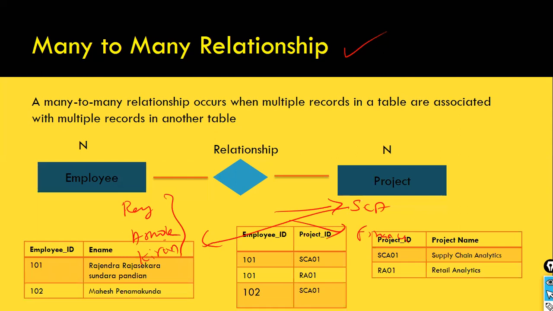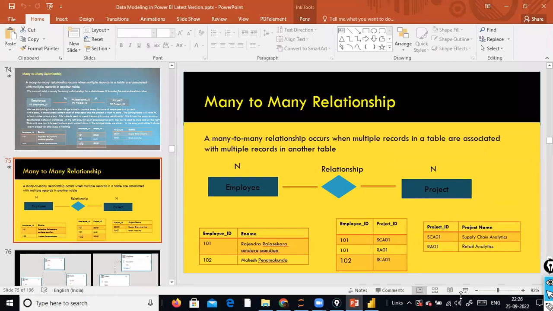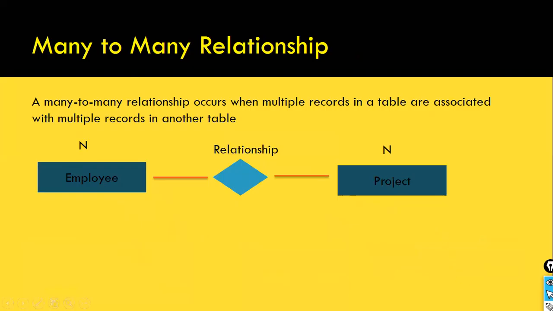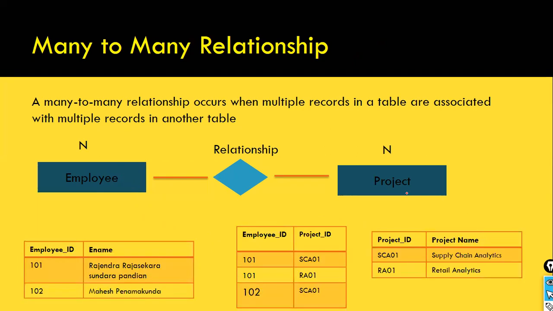The implementation part of many-to-many relationship is a little bit tricky. Supposing somebody asks you, I wanted to know the total number of projects worked by each employee. The employee name is available here, whereas the project name is available here. For example, this is the table. Look at only these two tables.